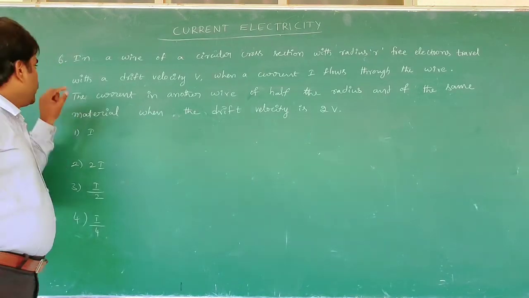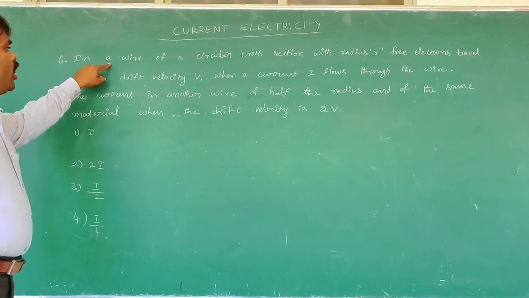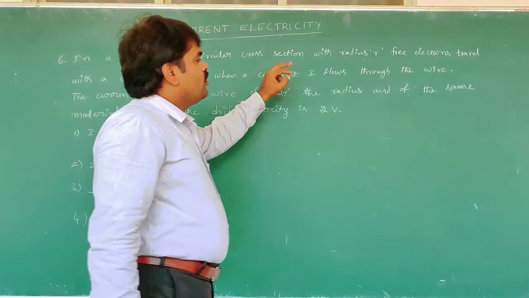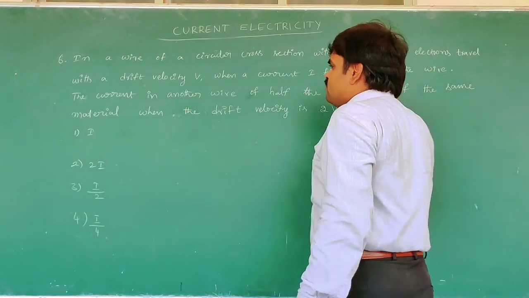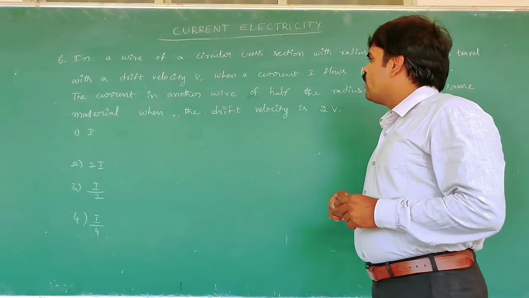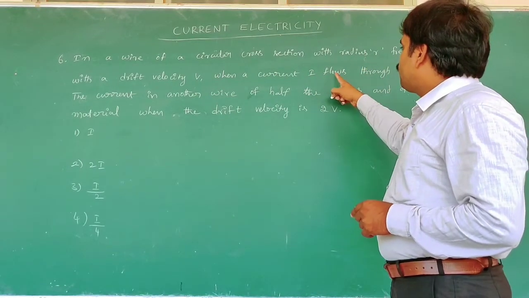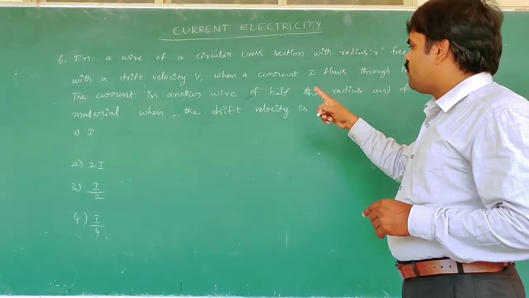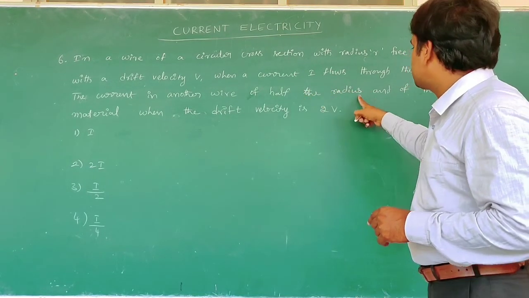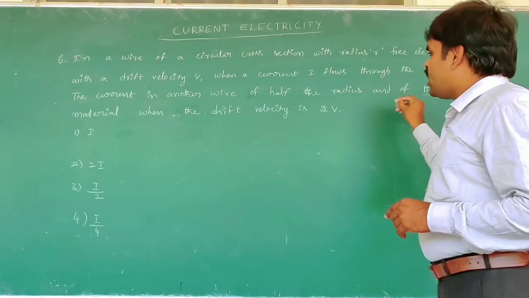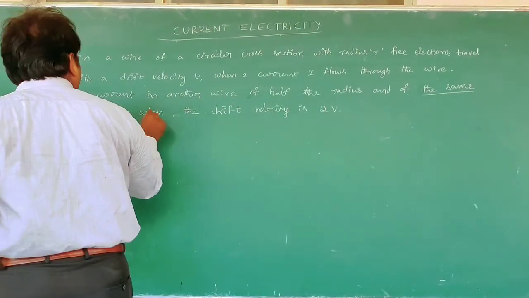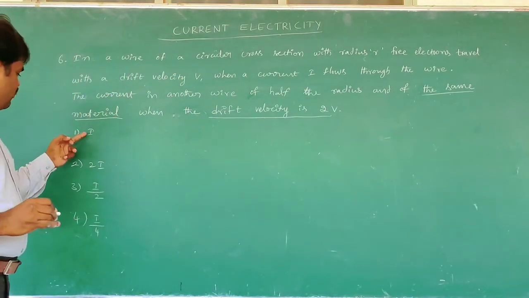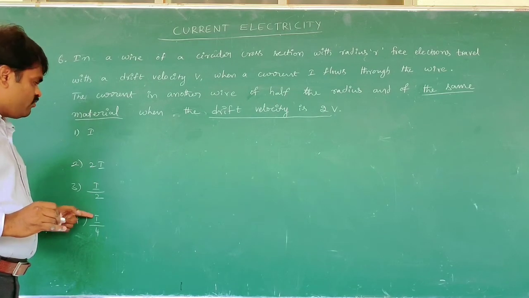Now we are going to the sixth question. In a wire of circular cross section with radius r, free electrons travel with a drift velocity v when a current I flows through the wire. What is the current in another wire of half the radius and of the same material, when the drift velocity is 2v? The options given are I, 2I, I by 2, I by 4.